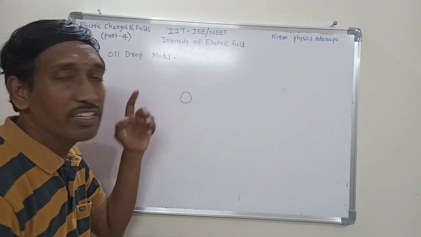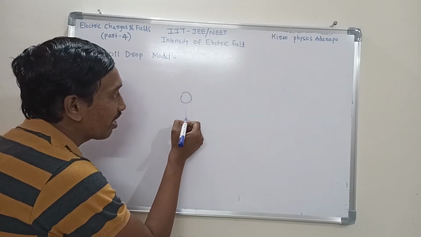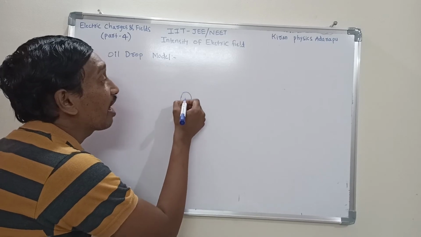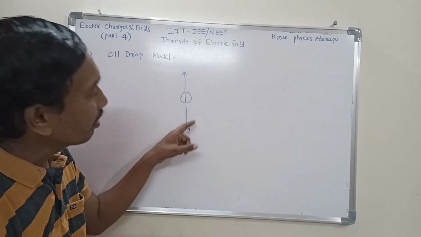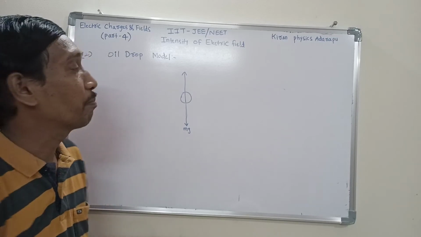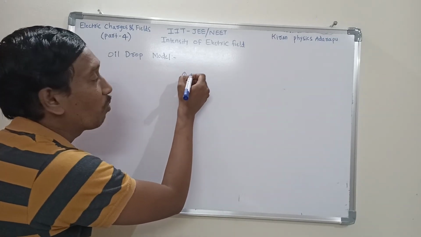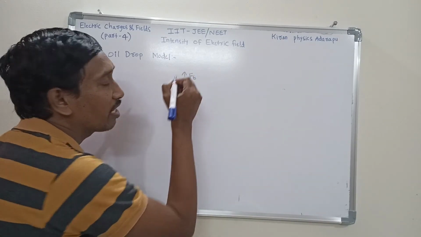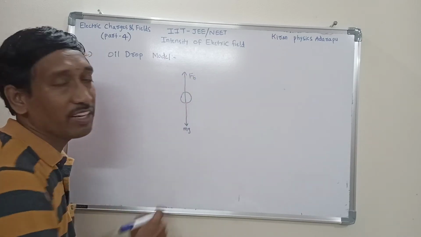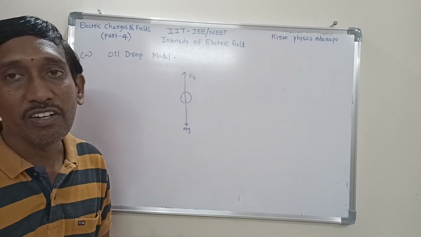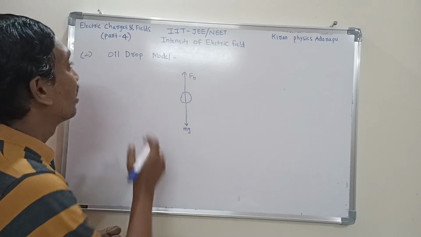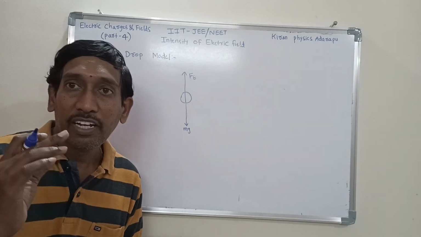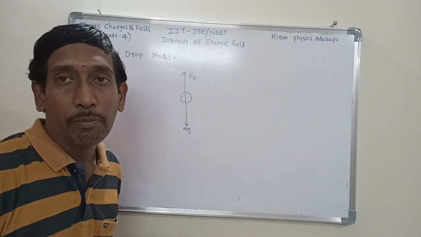For example, here this is one oil drop. Its weight is always acting downwards. This is the weight of the oil drop. When the electric field is acting upwards, only then is this oil drop in equilibrium state. In an electric field, which force is acting? Electrical force, indicated by Fe. These two forces are equal and opposite, that's why they cancel each other, and it is in equilibrium state. So an oil drop in an electric field can be in equilibrium state.